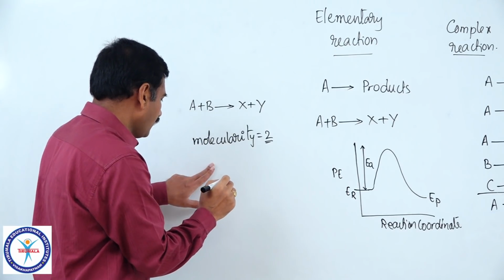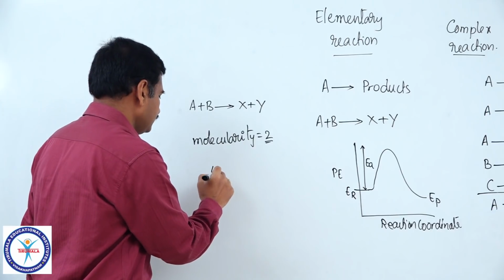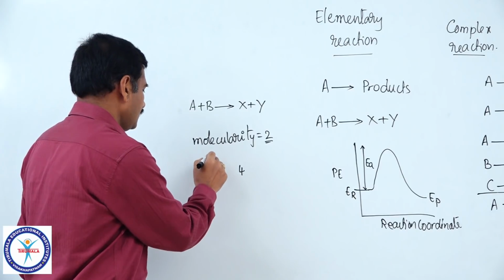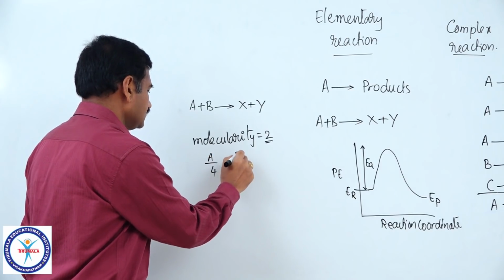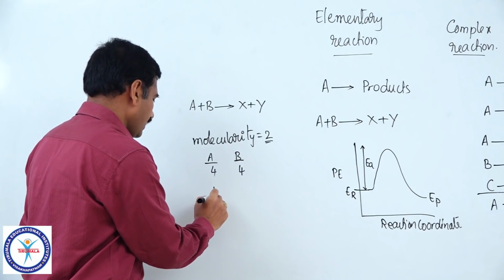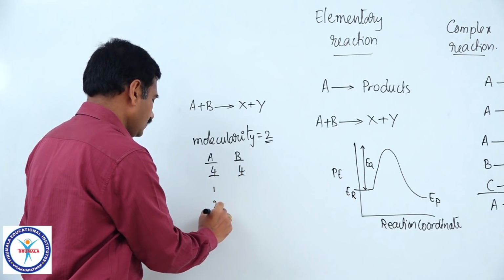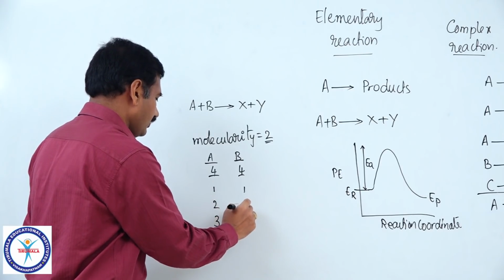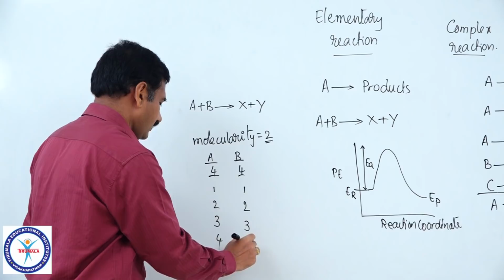If there are 4 molecules each of A and B, the number of molecules of A and of B are 4 each. So the reacting number of molecules of A is 1, 2, 3 and 4, and of B also 1, 2, 3, 4.